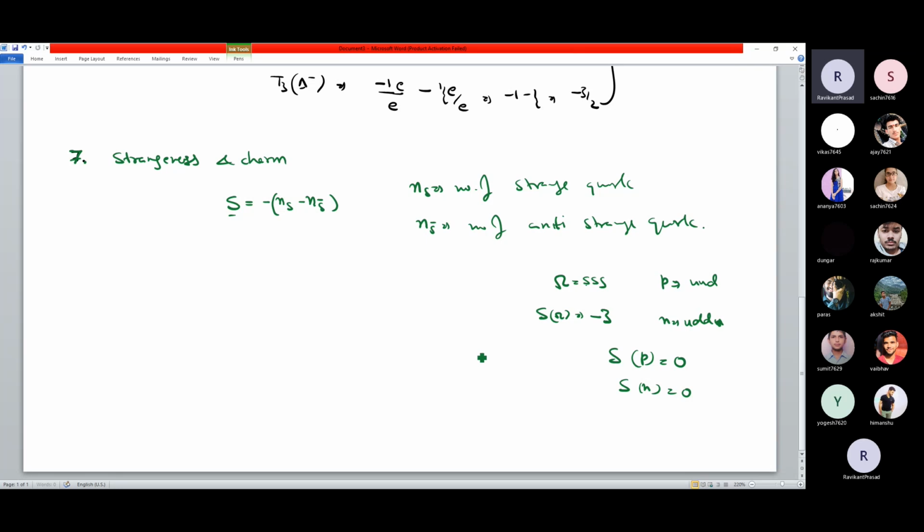If you have any particle, say X particle, and its quark composition is, let us say, we have up and this one, then what is the strangeness value of this X particle? What is the strangeness value? How many strange quarks do we have?